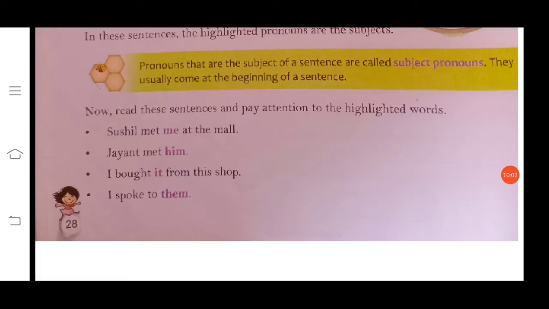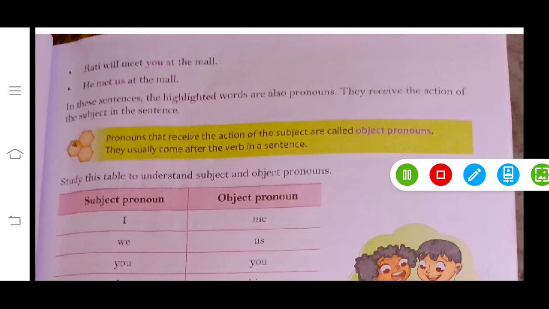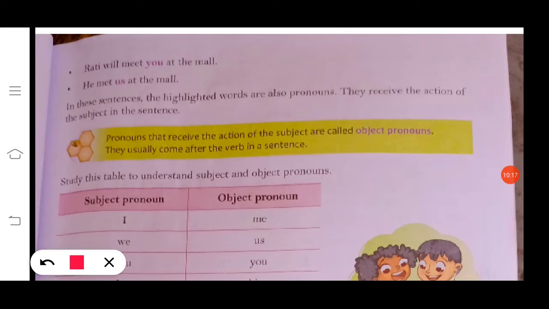Number 3, I bought it from this shop. Number 4, I spoke to them. So me, him, it, them, these are all the object pronouns. Rati will meet you at the mall. He met us at the mall.